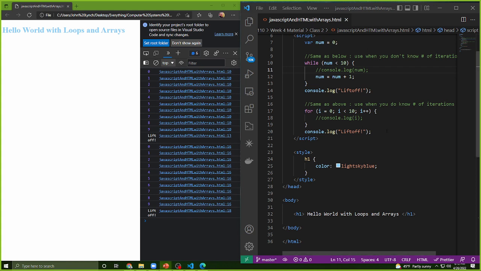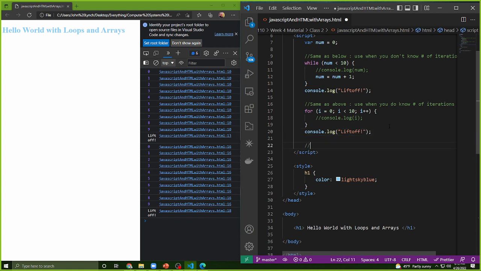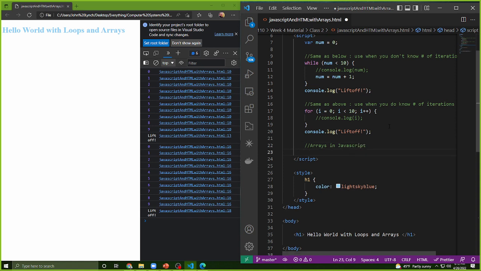Okay, so what I want to show everyone right now is how arrays work in JavaScript. And arrays again are a collection of objects. So if I go ahead and make, let's just call it languages. Let's say we're talking about coding languages. I know that we have Python, then JavaScript, then Java, but you'll notice that all of this is a single string object, right? And you might be wondering, well, you know what?